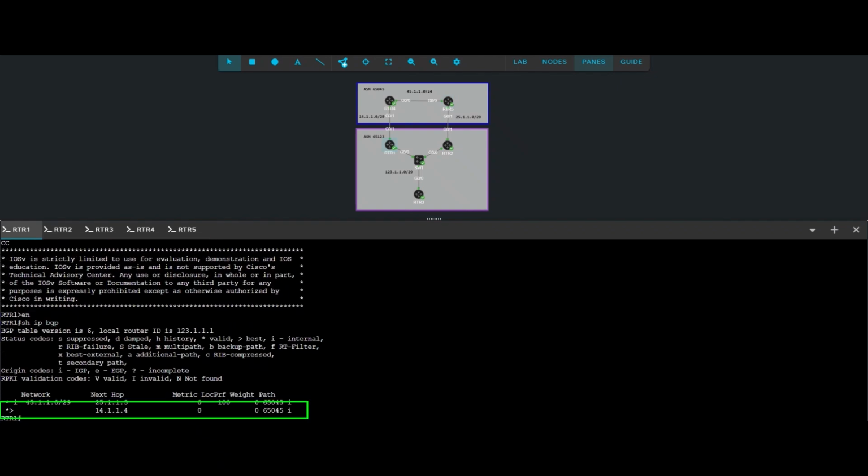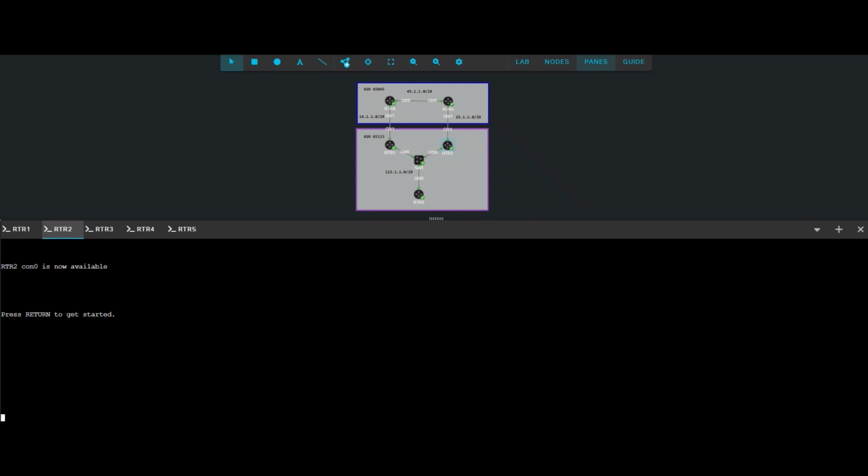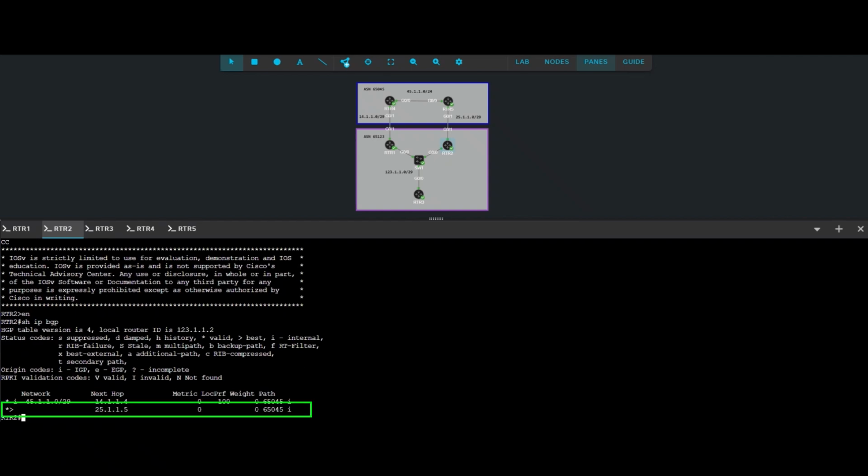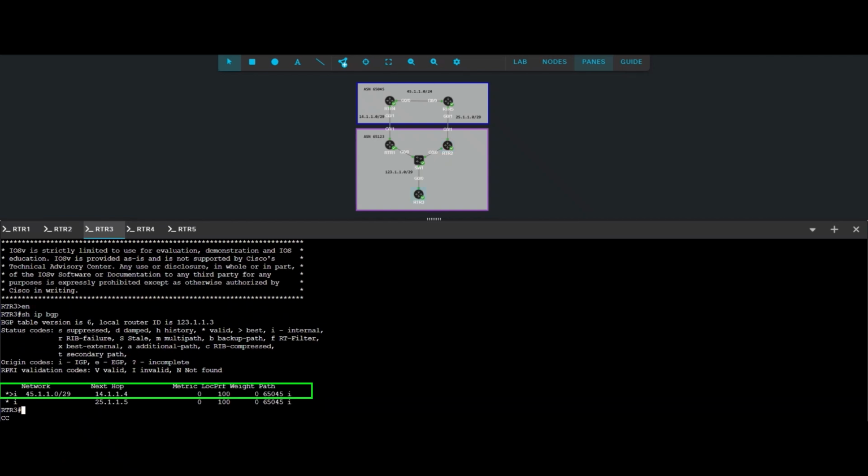Router 1 prefers the path via Router 4. Router 2 prefers the path via Router 5. And Router 3 prefers the path via Router 4. Organizations may have multiple exits, with one being preferred over the other for one reason or another.